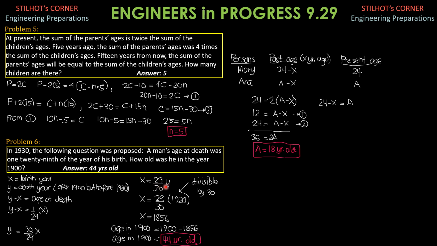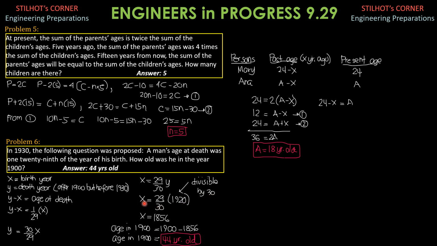And since Y is the death year, which is before 1930 but after 1900, it is part of the analysis that we should select a year between 1900 and 1930 that is divisible by 30. The year between 1900 and 1930 that is divisible by 30 is none other than 1920, because it is only 1920 that is divisible by 30.